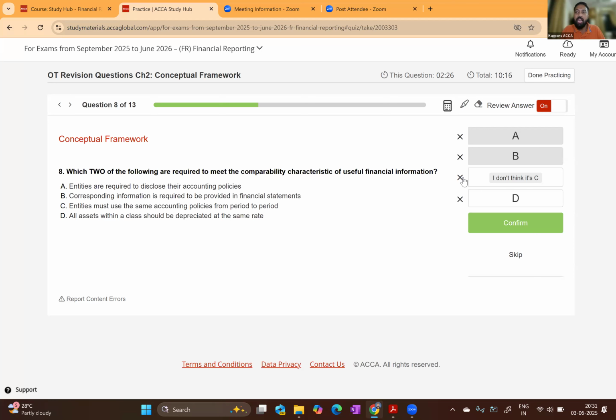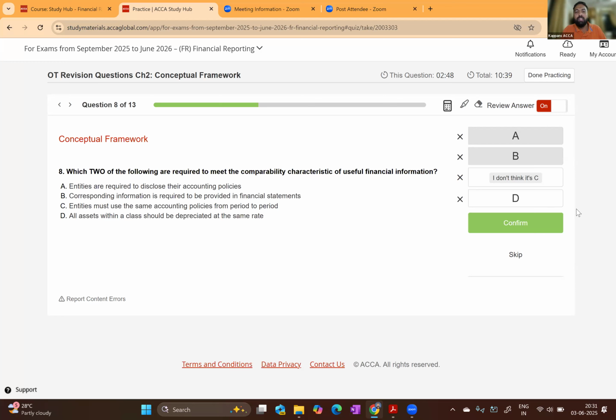You can change if the criteria mentioned in chapter number 4, IAS 8, changes in accounting policy, changes in accounting estimate, and prior period error are met. So there is no need for uniformity, and there is no need for the entity to use the same accounting policies from period to period. It can be changed if the criteria as per IAS 8, chapter number 4 are met.